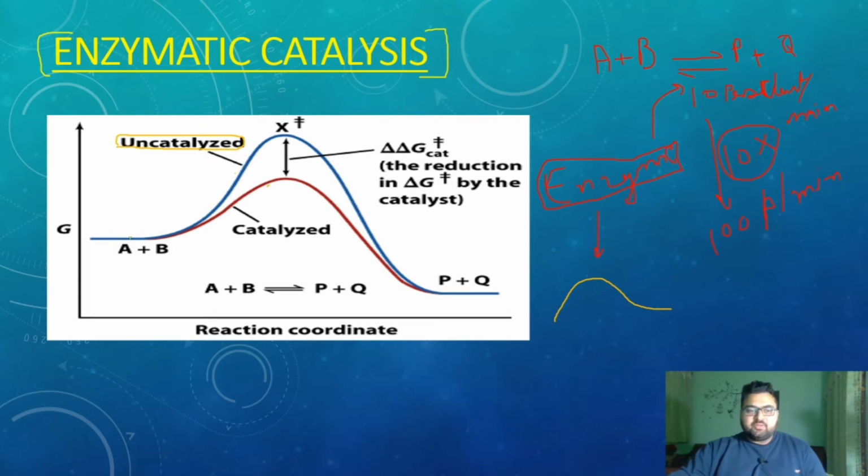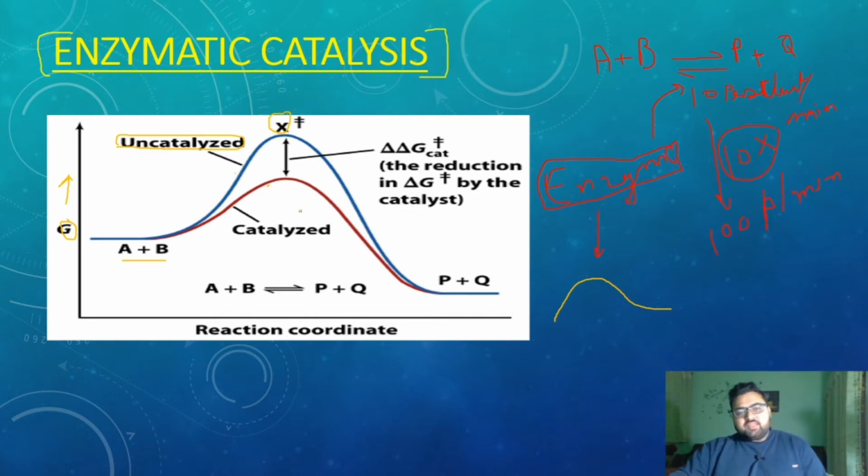When A reacts with B, there is formation of X. What is X here? X is the transition state complex. Then it is converted into P plus Q. This is free energy, so much more energy is required when the enzyme is not there.